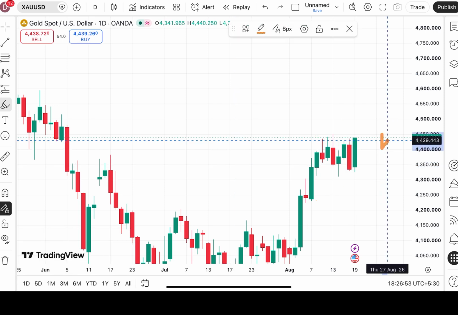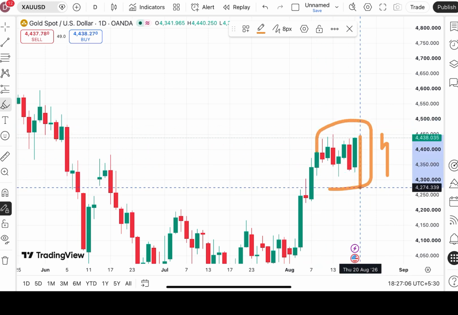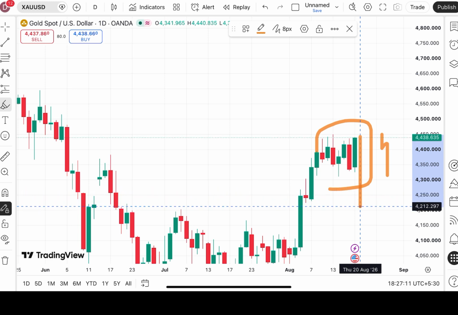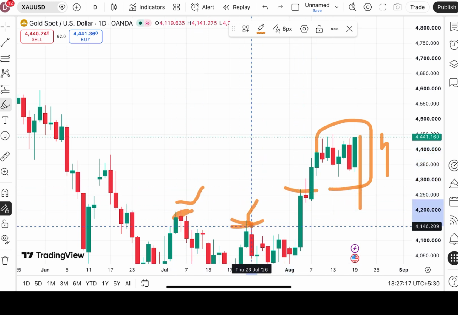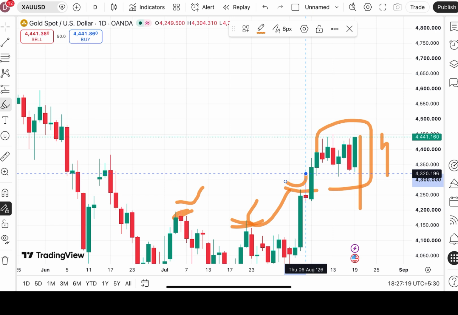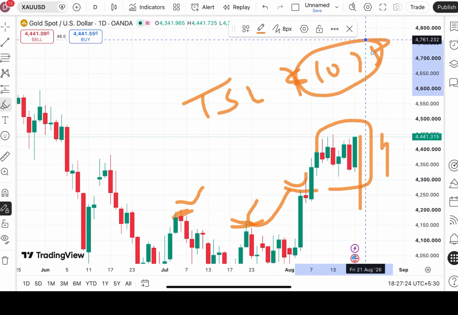But suppose it started coming down, it can come down towards 44.28 to a level of 43.95, then towards 43.57 to a level of 43.45, then to a level of 43.22, then to a level of 43.12. Then there will be a zone breakout, then a further downfall towards 42.67, then to a level of 42.21, then to a level of 4200. This is an important level. These two are important levels. From these three levels, we can see a bounce back can come. Trailing by around $10 to $15 is important, so at least you'll capture the upside as well as downside movement.